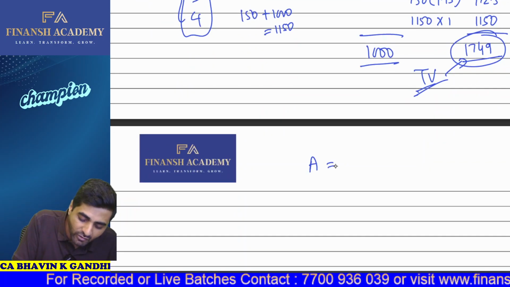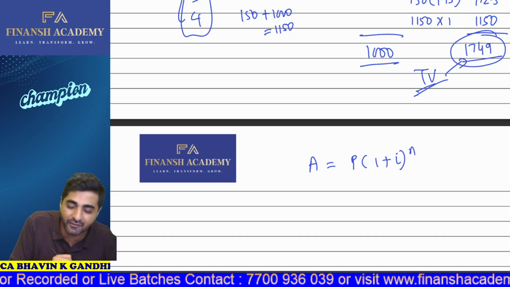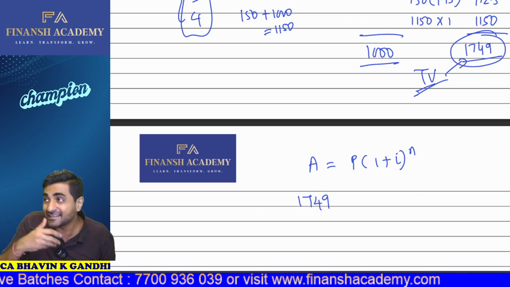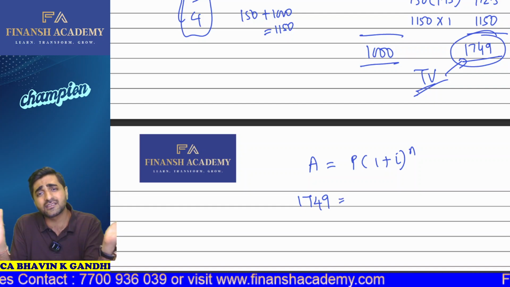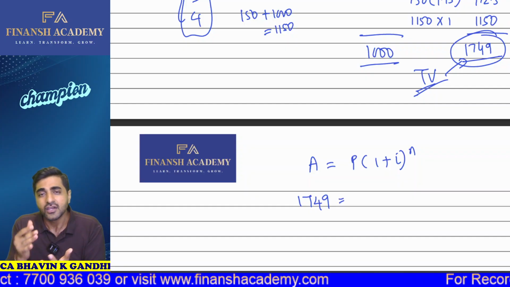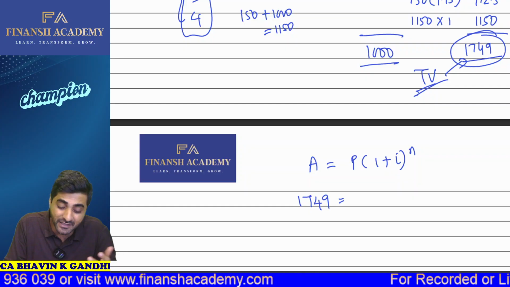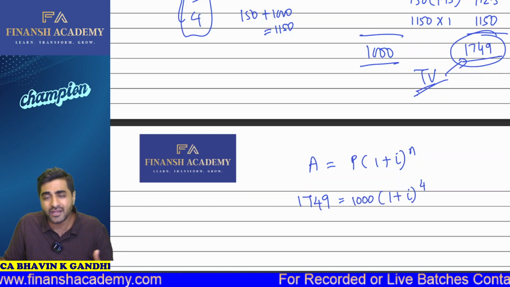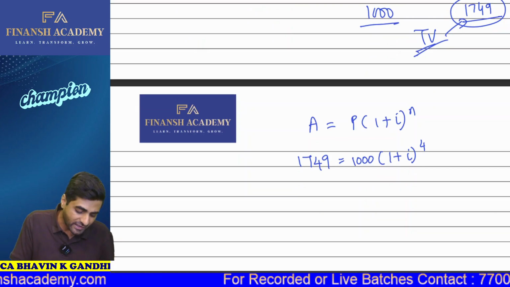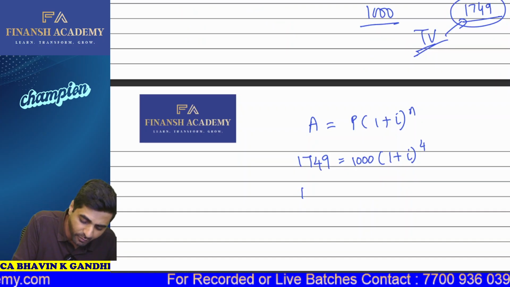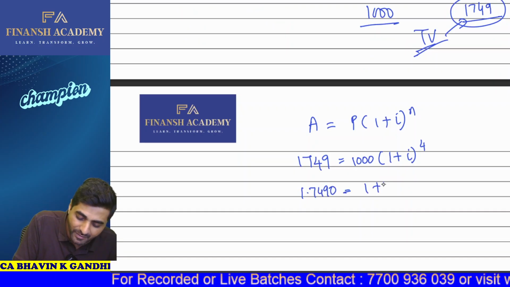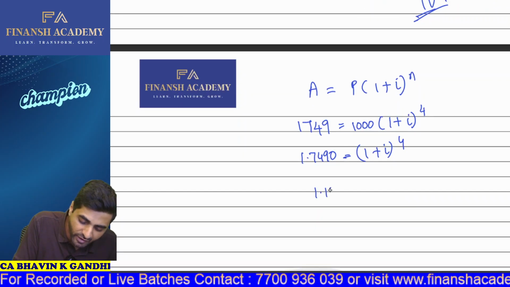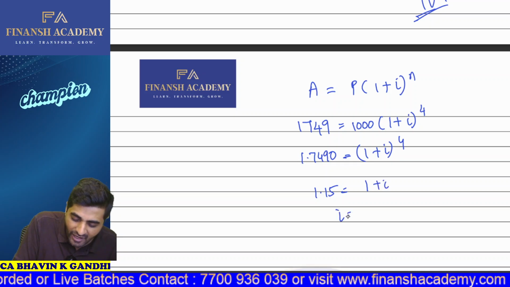Now, my dear students, amount is nothing but principal into (1 plus i) raised to the power n, right? Suppose 1749 I will be receiving at the end of the 4th year. Let us check what is the total yield which you have generated from this entire investment. So 1749 I'll be receiving at the end of the 4th year. My principal is 1000 rupees into (1 plus i) raised to the power 4. So what is going to be now your yield which will be generated? 1749 divided by 1000, this will be 1.749 is equal to (1 plus i) raised to the power 4. So if we take the root 2 times, now ultimately this will be 1.15 is equal to 1 plus i. So your i is nothing but 15%.